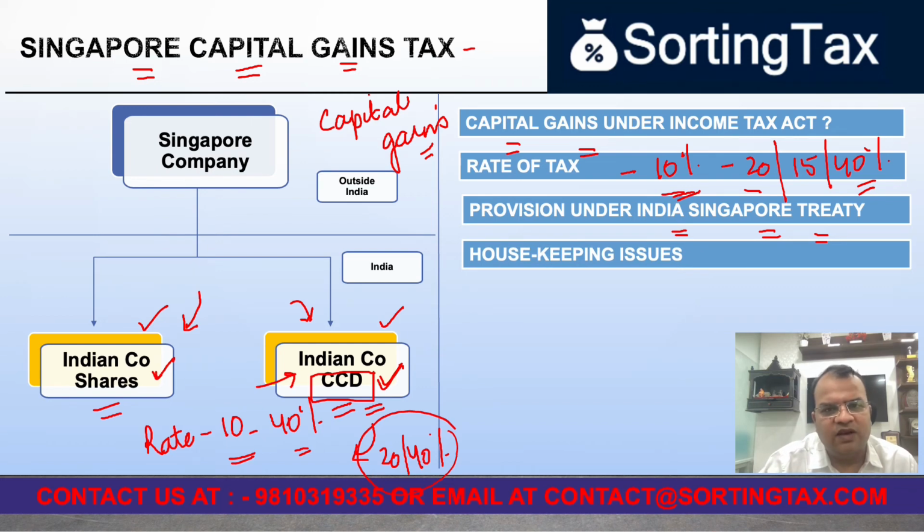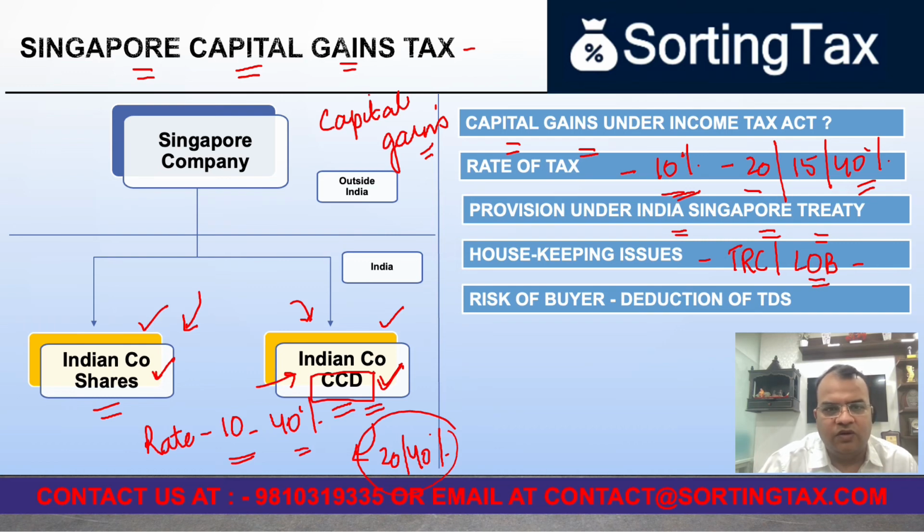From a housekeeping perspective, it has to be ensured that the seller company has a tax residency certificate. They are meeting the conditions of the limitation of benefit clause, if any, which is applicable, and certain other aspects which are relevant for the company. Now, the most important thing which has to be noted here is that if you are a buyer of shares from a company which is based out of Singapore, you need to deduct applicable TDS from such transaction. If you do not deduct TDS, tomorrow the income tax department can come and seek to recover these taxes from you if the seller fails to discharge their liability.